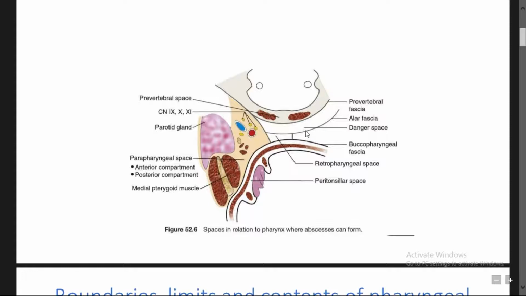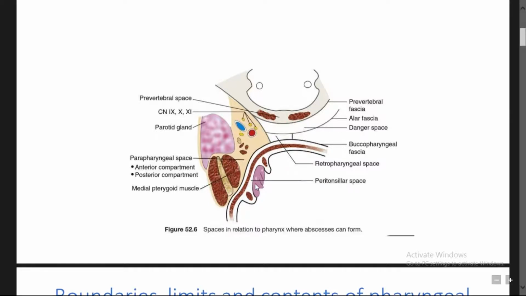Alar fascia is a part of the deep fascia, and anterior to the danger space is the retropharyngeal space. Mostly the infection gets loculated in this retropharyngeal space, and it can go up to the tracheal bifurcation and lead to complications such as pericarditis and pleuritis.